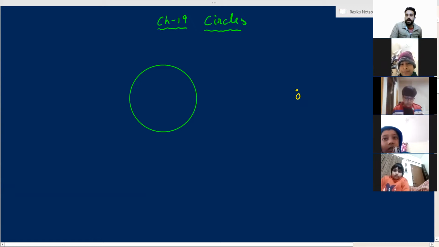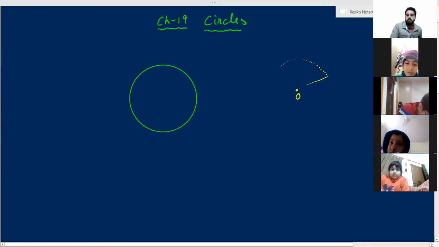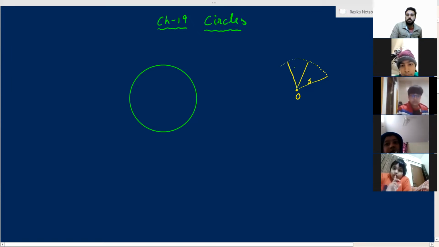So if I take a point O, now look at this, everyone, be very attentive. If I make infinite points which are at the same distance from point O, suppose I'm making these infinite points at a distance of 5 centimeters from O. How far from O are all these points? This point is also 5 centimeters. This is also 5 centimeters. So you take any point, all the points are at 5 centimeters from the point O. So I'm making infinite points like this.